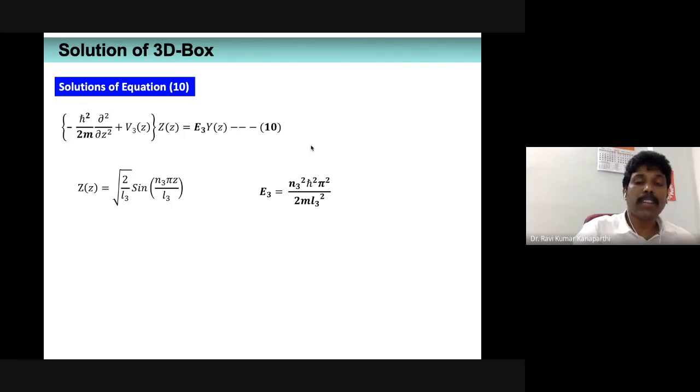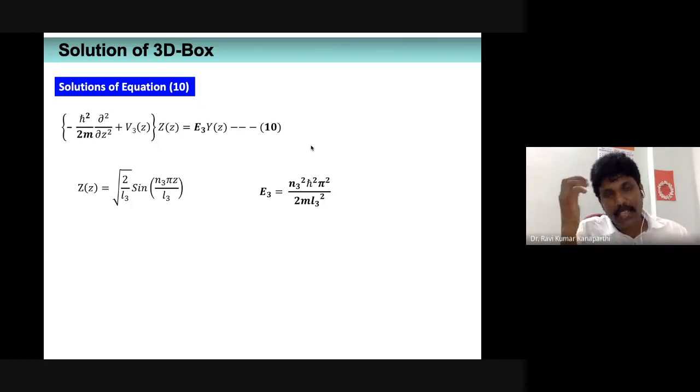So why am I writing all these things? The answer is very simple. The expression number 10 is nothing but the time independent Schrodinger wave equation of a particle which is confined along the z direction within the limits 0 and L3. That is why I just adopted the particle in one-dimensional box solution as such.